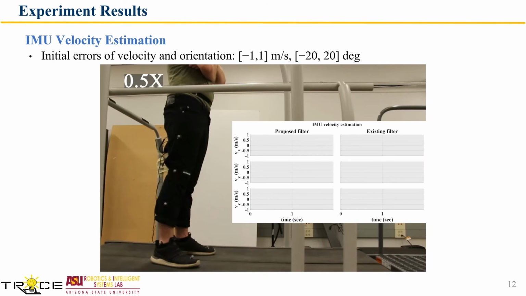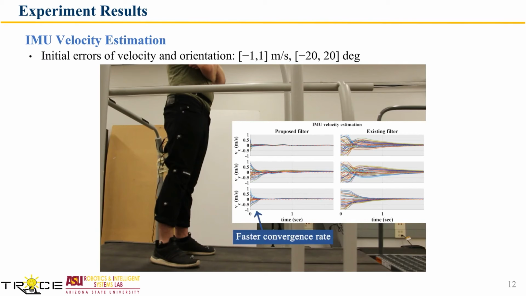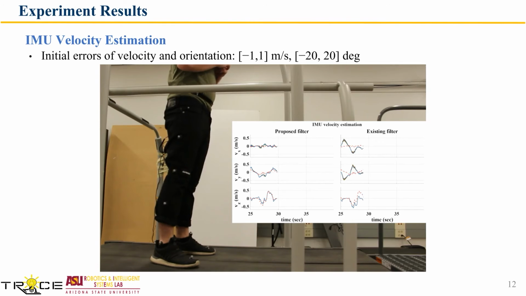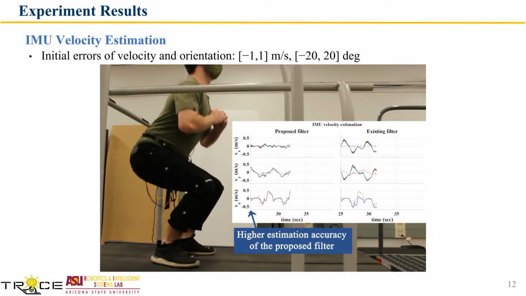To illustrate the convergence rates of the 2 filters, we vary the initial estimated values of the velocity and orientation across 50 trials. The initial velocity and orientation estimates were sampled uniformly from -1 to 1 meter per second and from -20 to 20 degrees. Here is the IMU velocity estimation of squatting motion. As you can see, our proposed filter has the faster convergence rate. Once the person does the squat motion, our proposed filter has a higher accuracy of the velocity estimation.